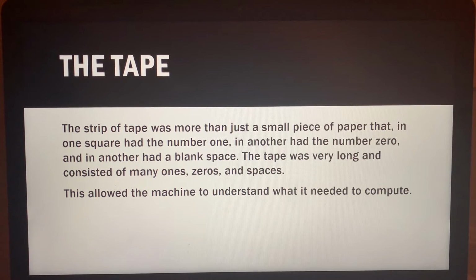The tape was actually very long and consisted of many zeros, ones, and spaces. The tape could also be erased upon and written upon in order to manipulate the code as needed. This tape allowed the machine to understand what it needed to compute.